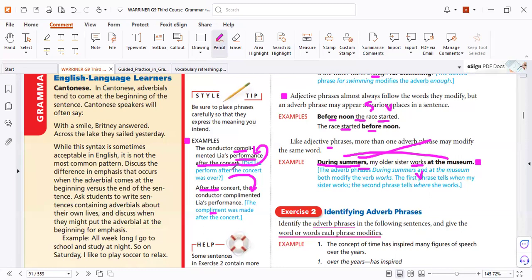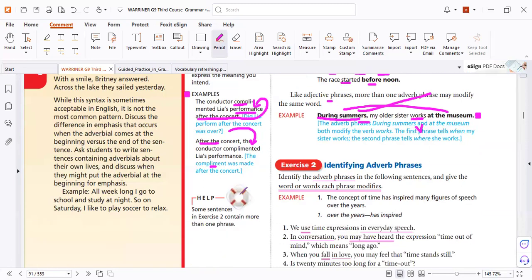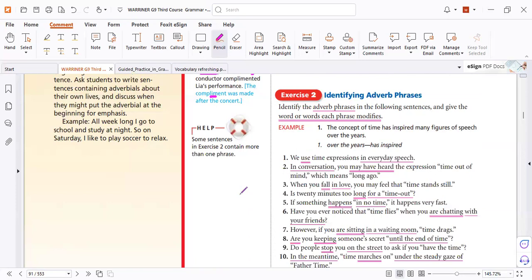All right. Now let's see the examples. Now check the meaning. This is phrase modify expressions. We use time expressions in everyday speech. In everyday speech, it tells you where we use. It does not describe expressions. Why?